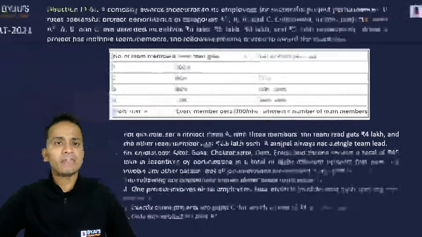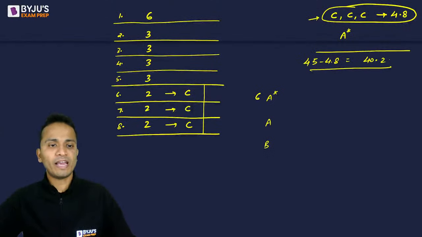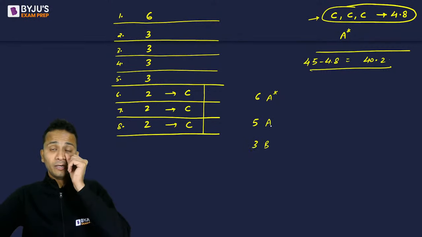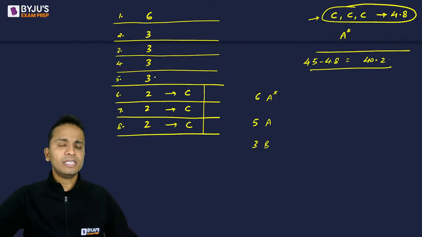And then A में कितना incentive है? It is 5 lakhs and then 3 lakhs. So 5 lakhs and 3 lakhs. Wait, I'm just writing it. So we'll be going slowly. 5 lakhs and 3 lakhs. Right? Now we don't have 1 employee. We have either 3 employees.